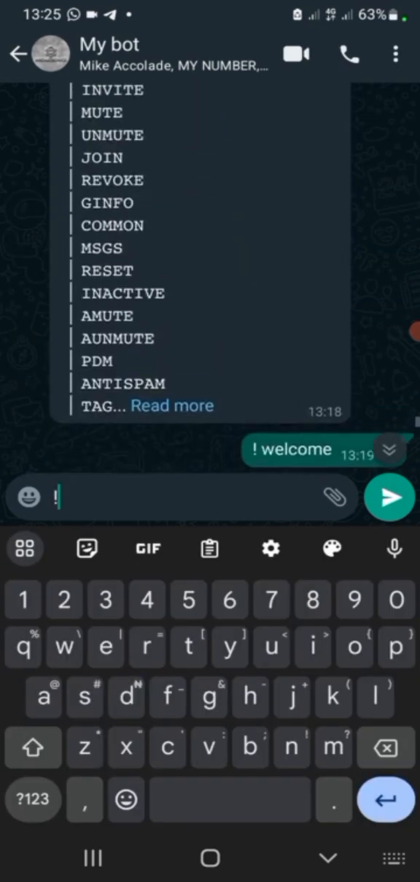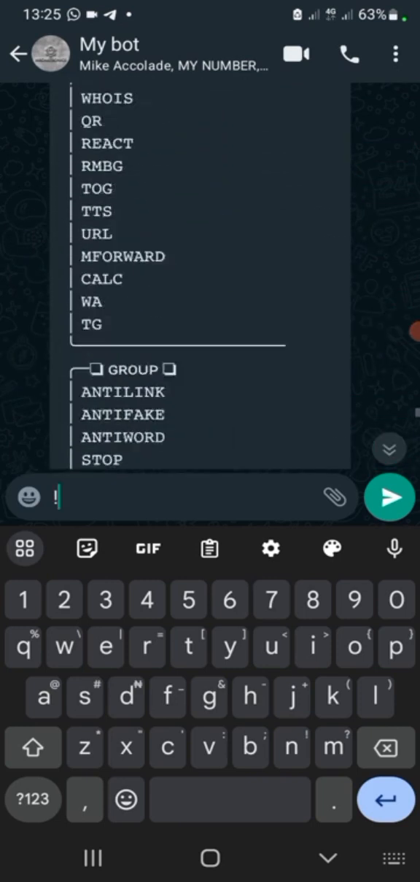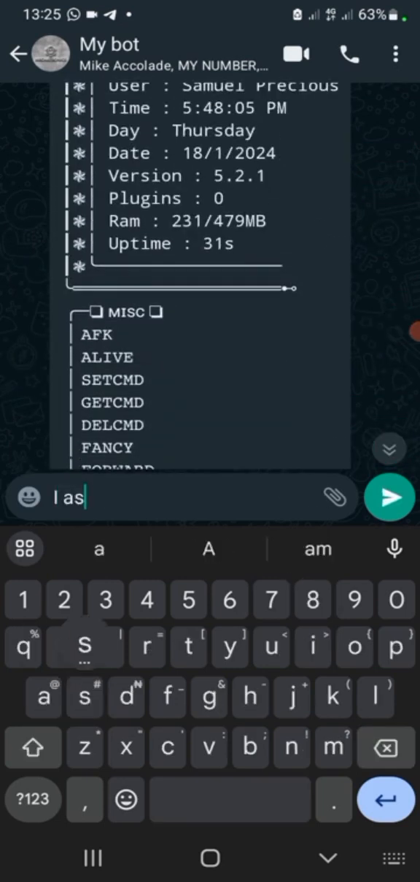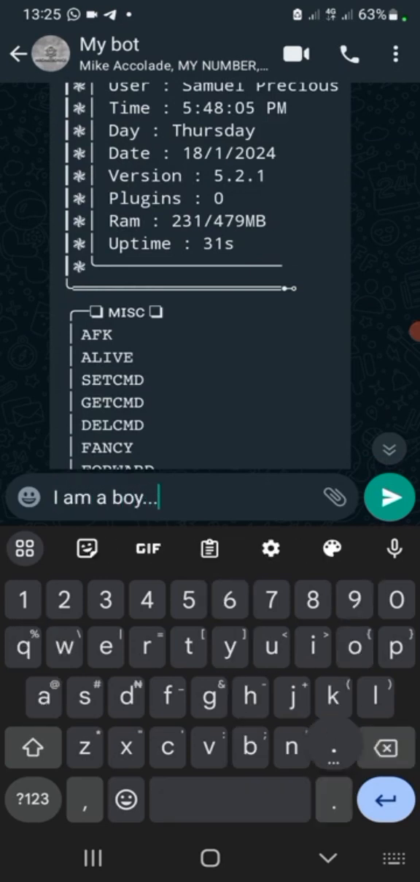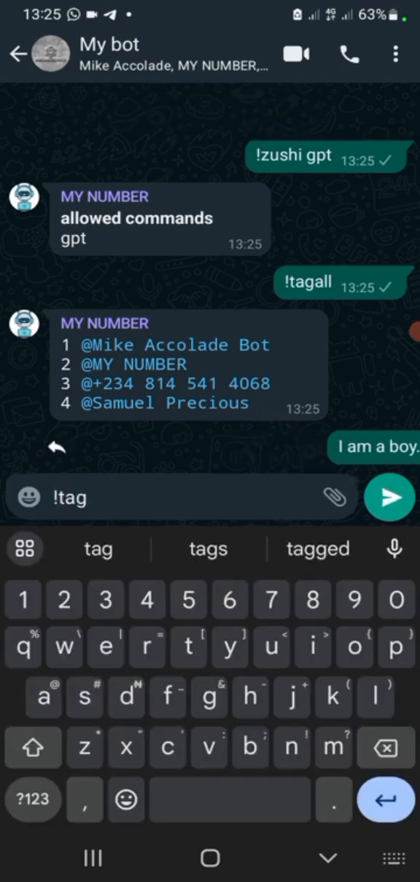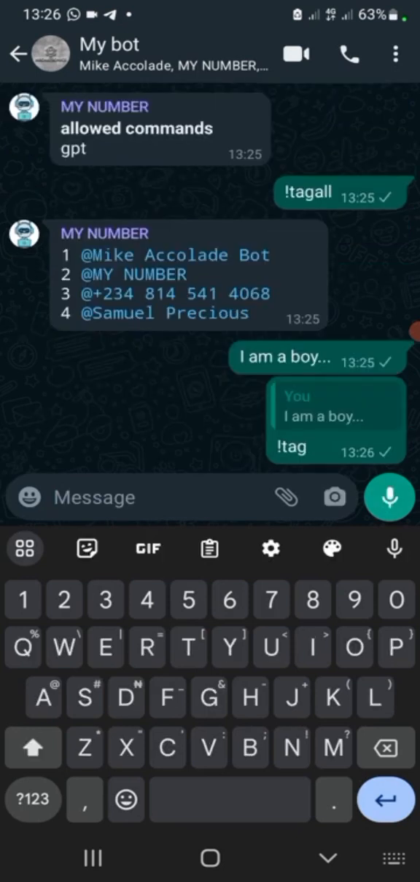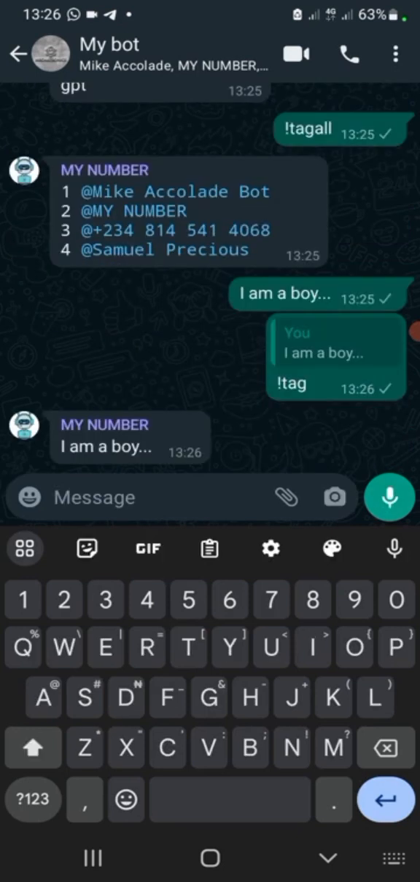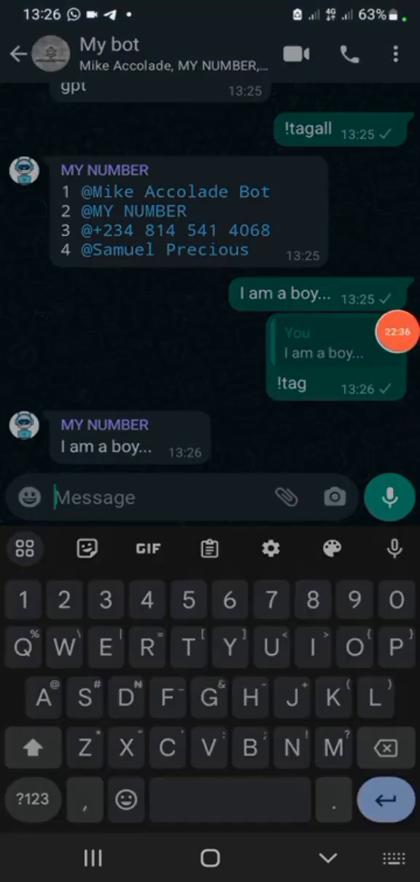For example, you have sent this message before. Okay, let's try it. I am a boy, right? So you want everyone to be tagged with this message. So you would just tag the message like this, I tag. Then your bot resends. The bot could be an admin in the group. It resends this, and immediately everybody has been tagged on the group. So that's basically how it works.